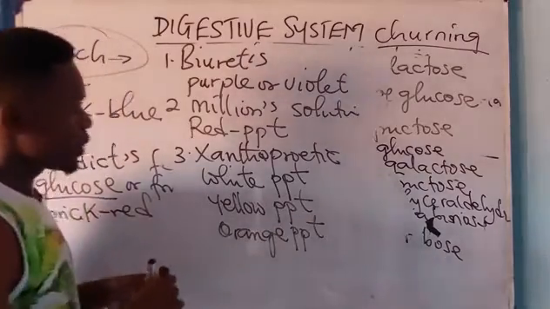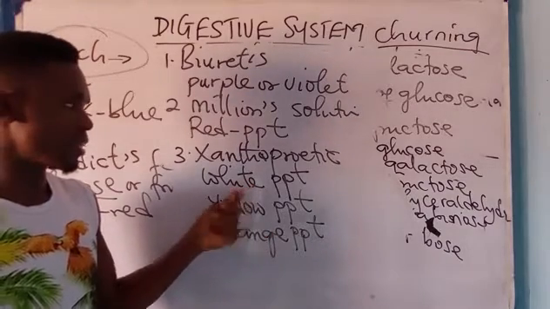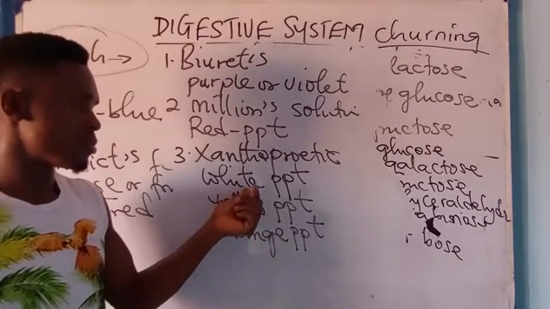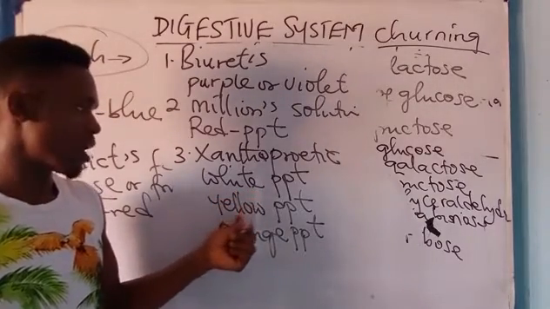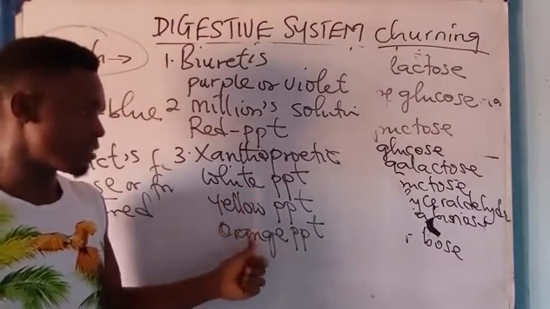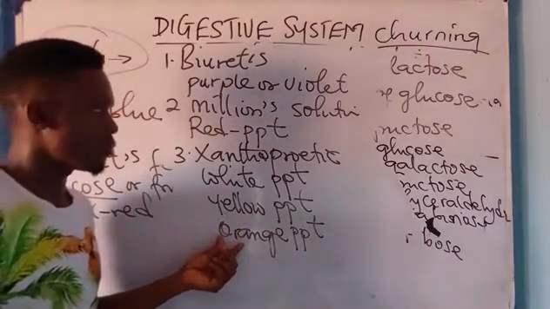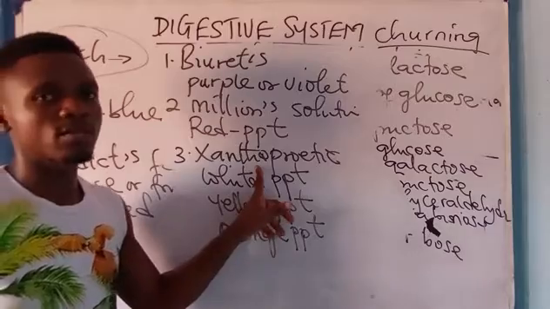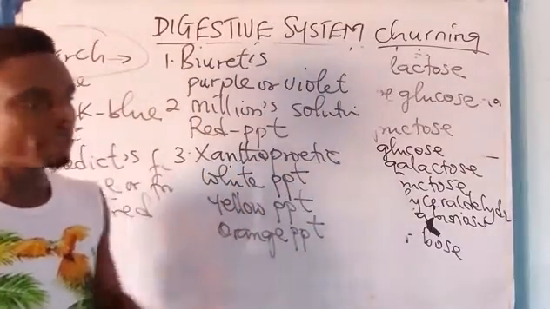All right, so when protein is boiled, it changes to white. Upon cooling, you have yellow. Then yellow, you now have what? Orange. So these are the three color changes that occur when protein substances are tested using what? The xanthoproteic solution.